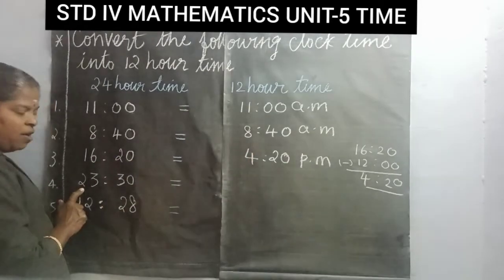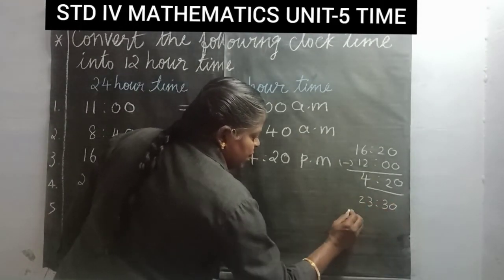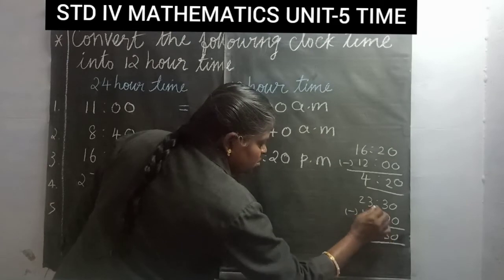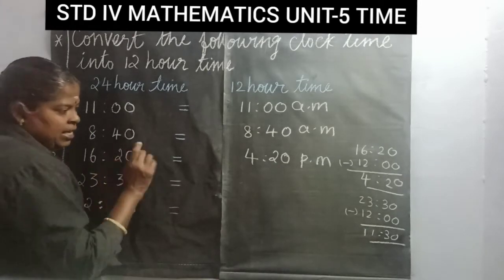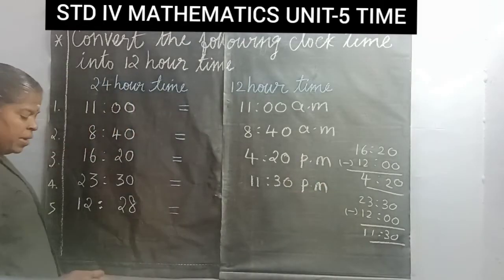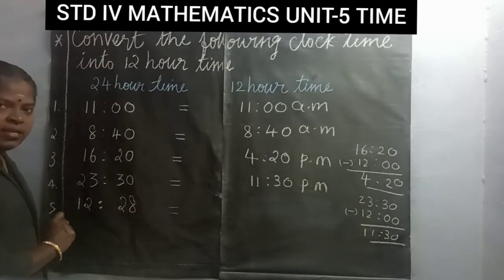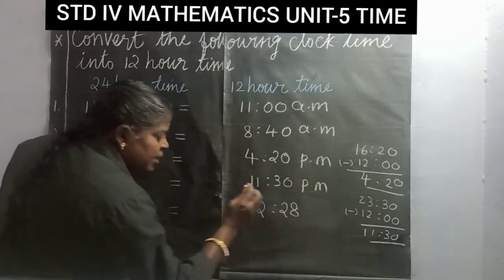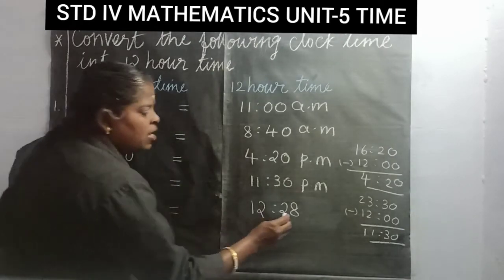Next, 23 hours 30 minutes. Same way, 23 hours 30 minutes minus 12. So 23:30 equal to 11:30 PM. Fifth question, 12:28. It is less than 13, so we have to write the time as it is. Then it is afternoon, so we have to write PM.